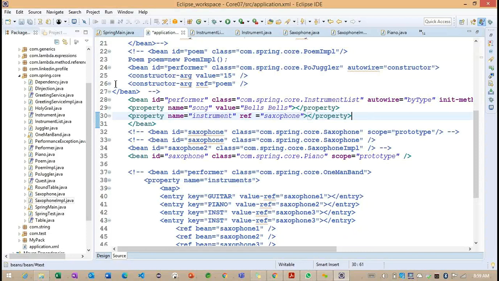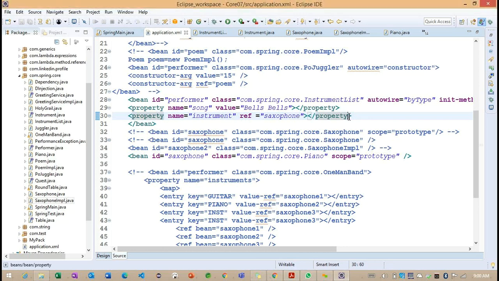So let me know if anyone has any queries on today's session. I have one query related to prototype. Prototype actually will create two objects for the particular bean, right? Yes. Why do we need two objects for the particular class in this application?